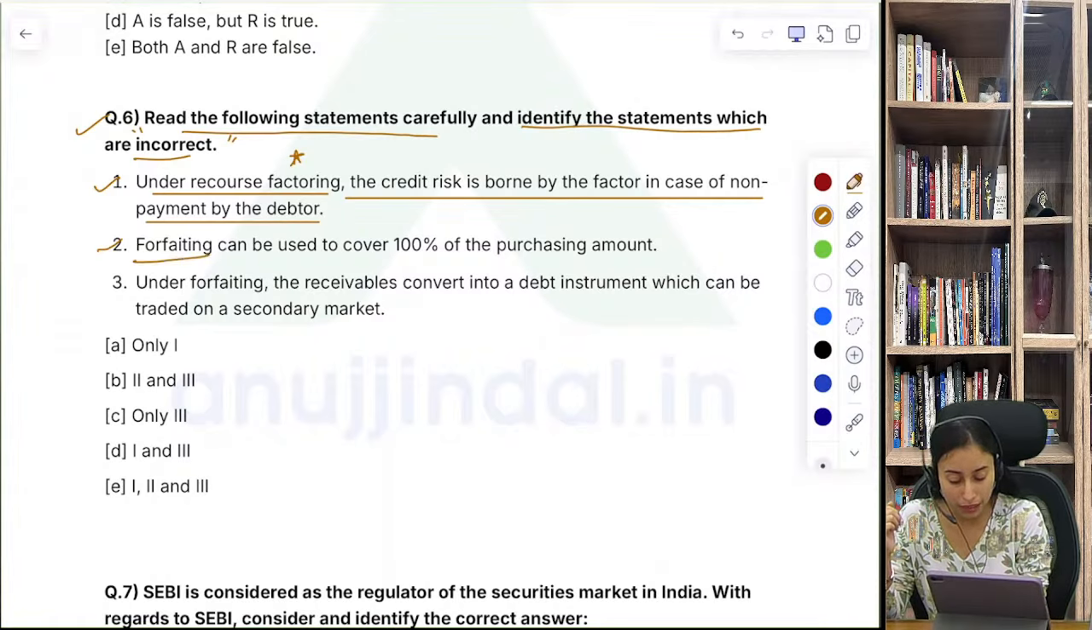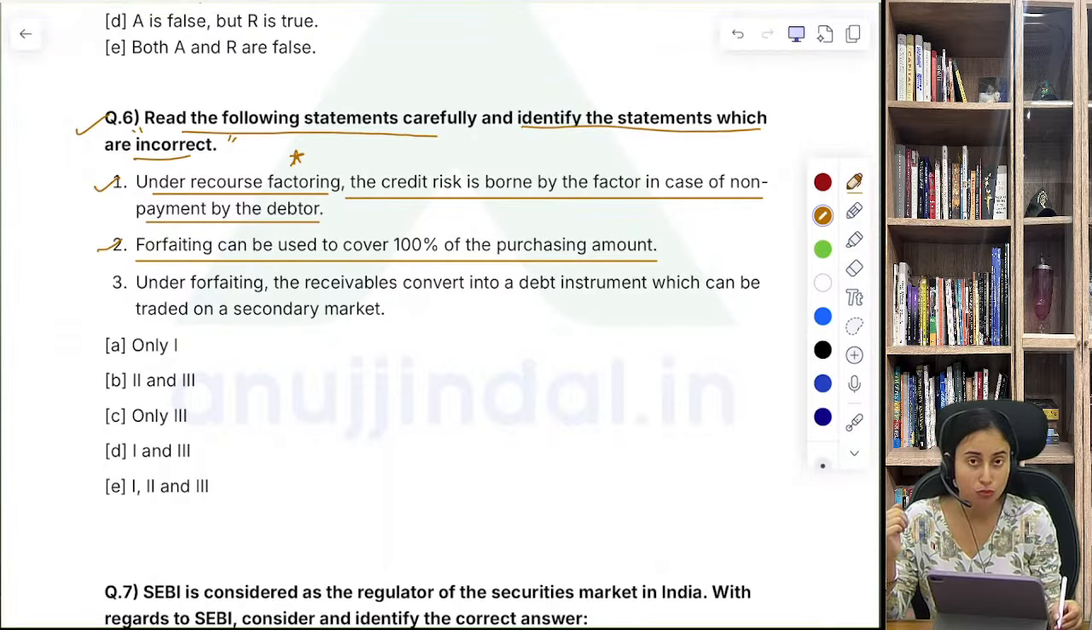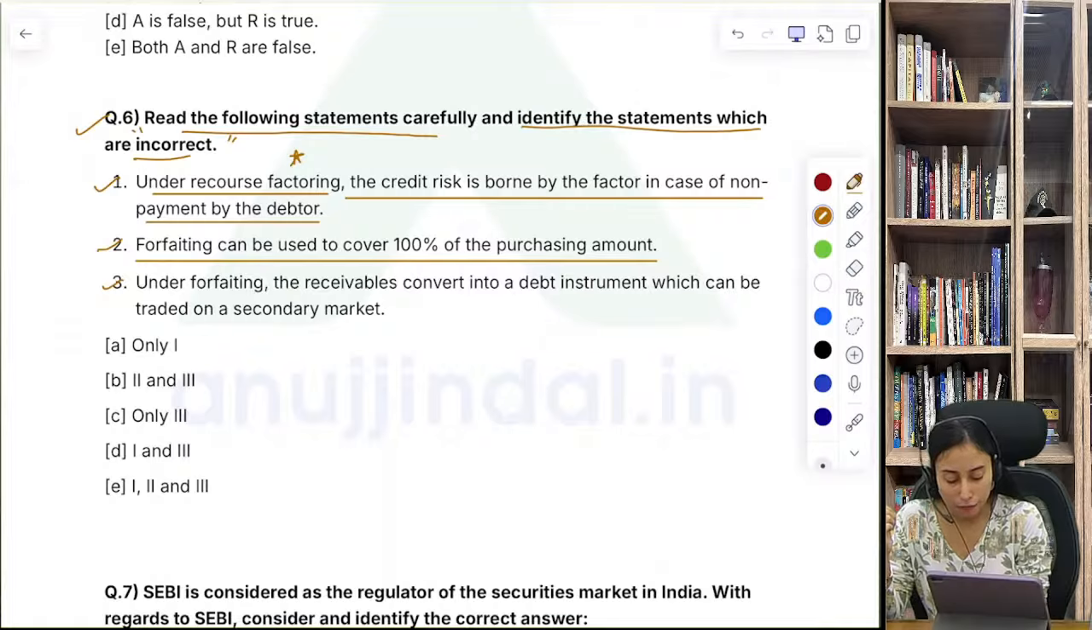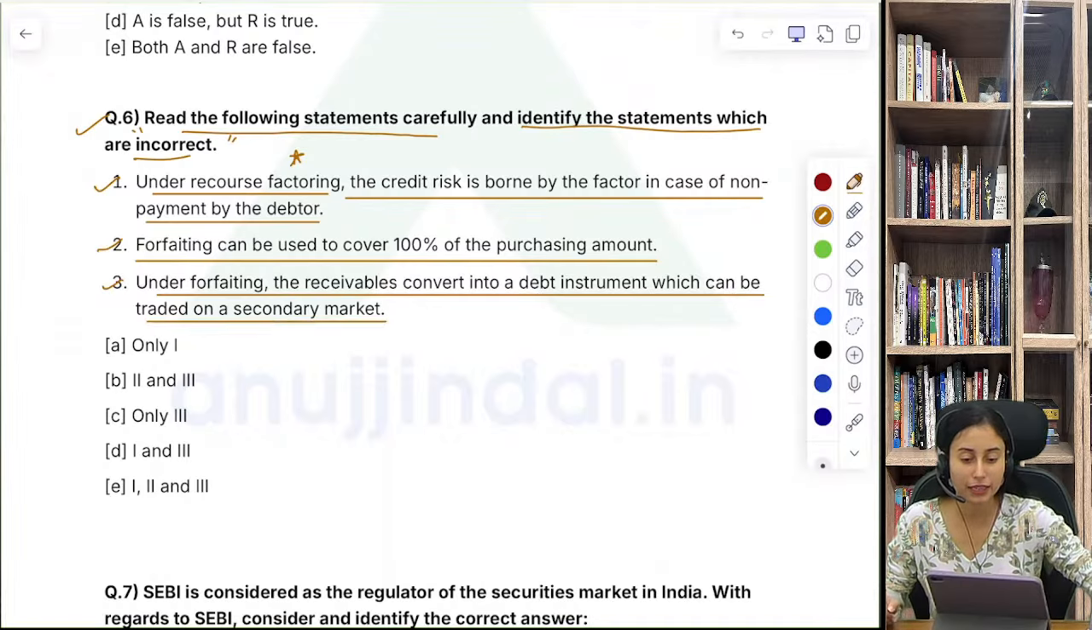It says forfeiting can be used to cover 100% of the purchasing amount. The third statement says, under forfeiting, the receivables convert into a debt instrument, which can be traded on a secondary market. So what do you think is the right answer in this case? Question number 6.